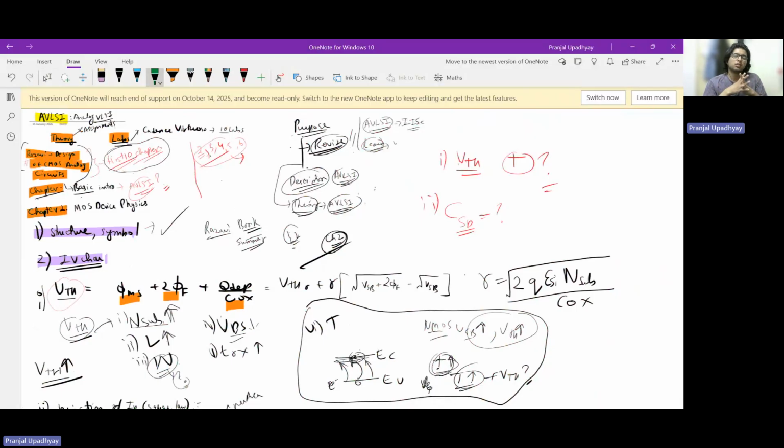Razavi does all the further analysis of circuits from the third chapter onwards very rigorously and mathematically, but we'll try to use intuition wherever possible. We'll try to reduce the burden on our hands and arrive at intuitive conclusions, so that we can quickly figure out why a particular circuit topology is better than another and in what regard.